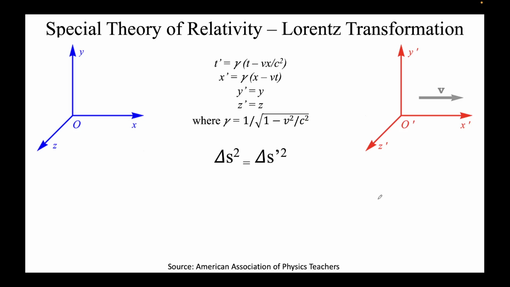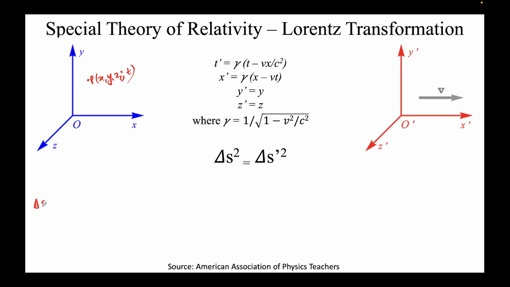So let's go ahead. I'll obtain the value of delta s squared for this frame. Again, I'll assume that there's some event P happening at x, y, z, semicolon t.